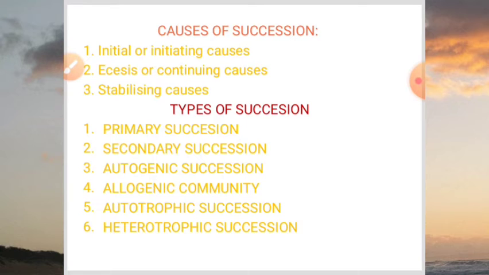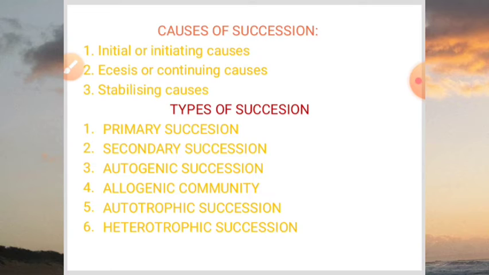Autogenic succession. In autogenic succession, the community itself is getting replaced, because the community itself is responsible for its replacement. For example, we have a community that is making conditions very favorable, very conducive, but these conditions are not conducive for these species, so they get eliminated and some other species moves into this area.